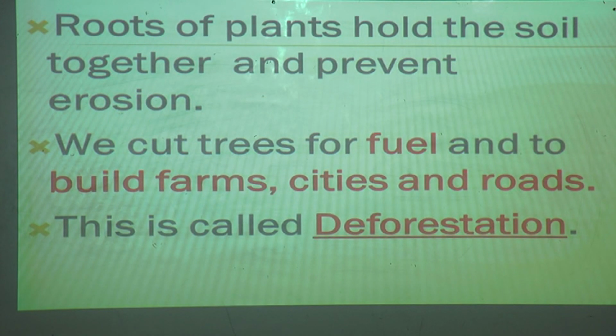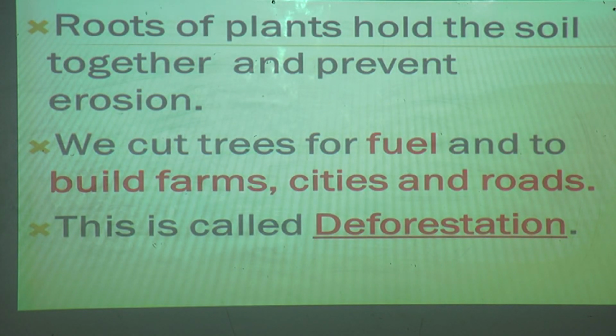So what do we need to do here so that soil erosion does not happen? We cut the trees for fuel and to build farms, cities and roads. This is called deforestation. These are the reasons for deforestation, and so soil erosion happens. What can we do to prevent soil erosion? We can do afforestation. I will tell you all about this also.